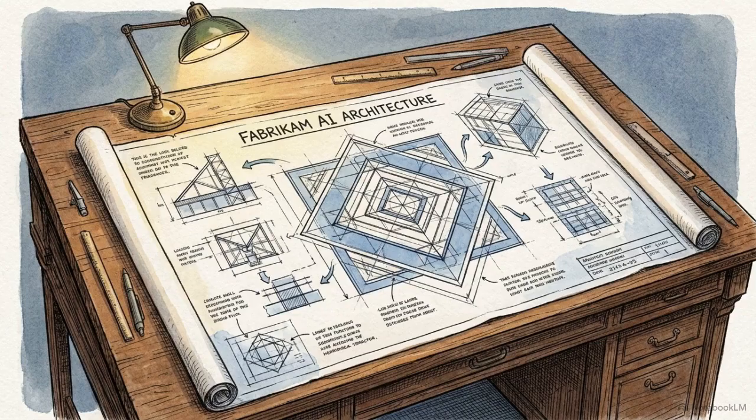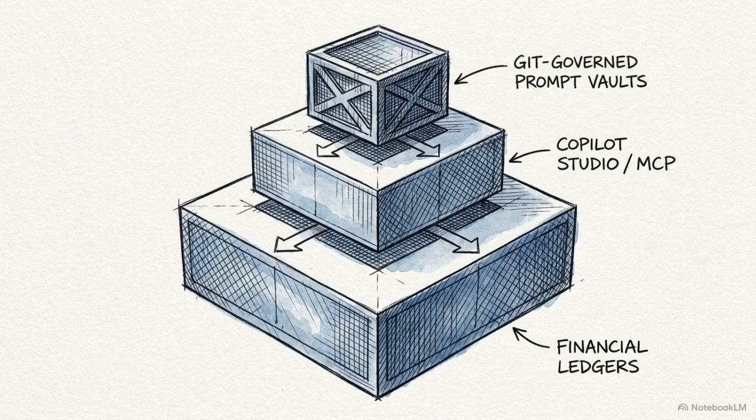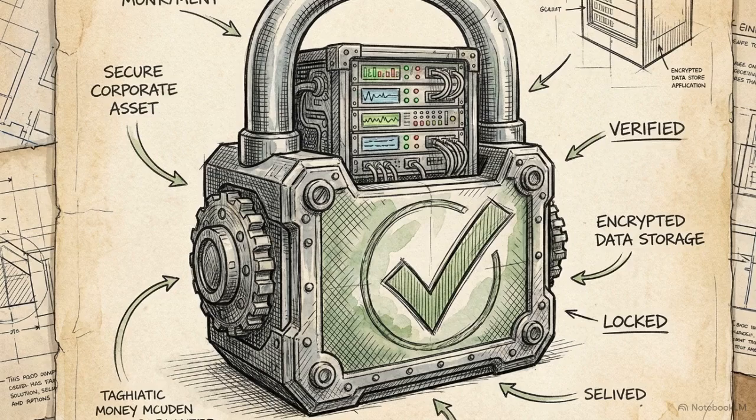When we zoom out, we see the complete mental model of the Fabricam Agentic AI architecture. The financial ledgers form the base, the Copilot Studio orchestration layer sits in the middle, and the Git-governed prompt vaults secure the top. The AB100 measures the ability to transform raw AI capability into a secure, auditable corporate asset.